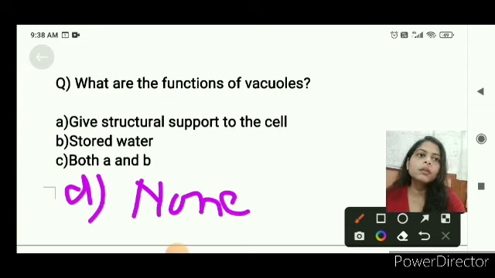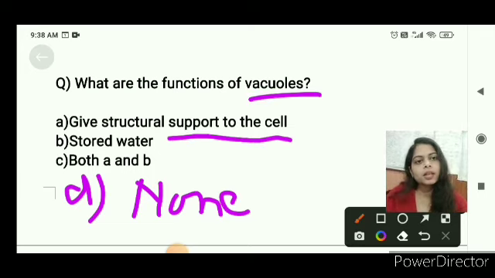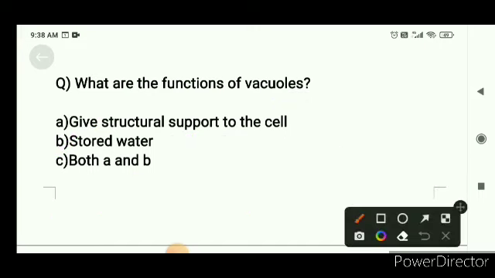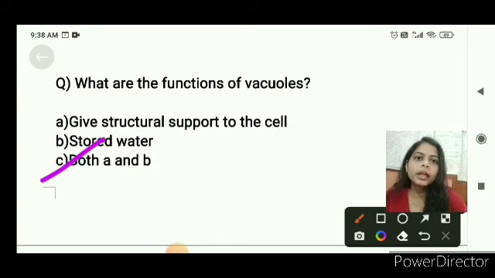Vacuole gives structural support to the cell, and it stores water, as we studied in the previous question. So the correct answer is both A and B.